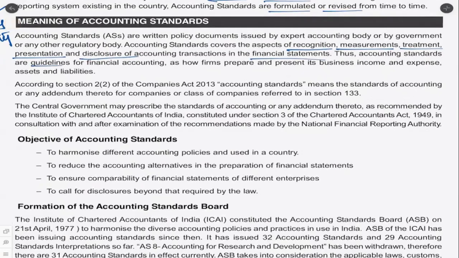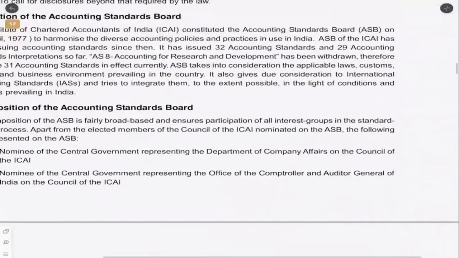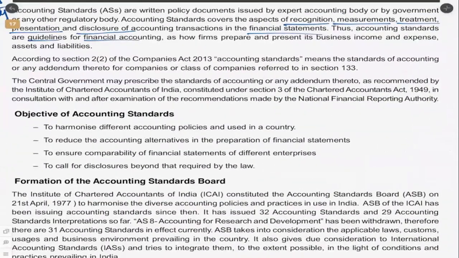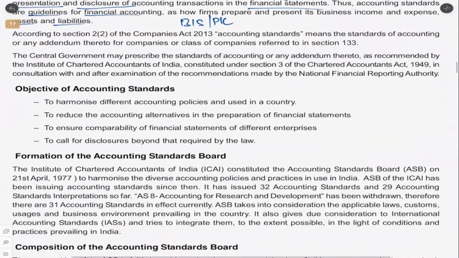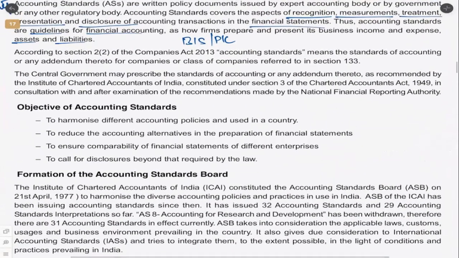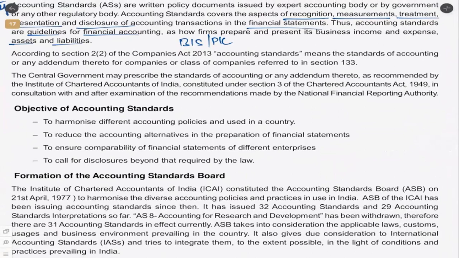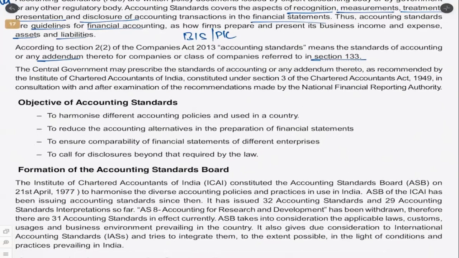Thus, AS are guidelines for financial accounting, as to how firms prepare and present their business income and expense, assets and liabilities, basically the balance sheet and profit and loss statement. According to Section 2.2 of the Companies Act, accounting standard means the standards of accounting or any addendum thereto for companies or class of companies referred to in Section 133. That's how it is. Very simple definition. Whatever is referred to in 133, they simply are directing towards that definition.